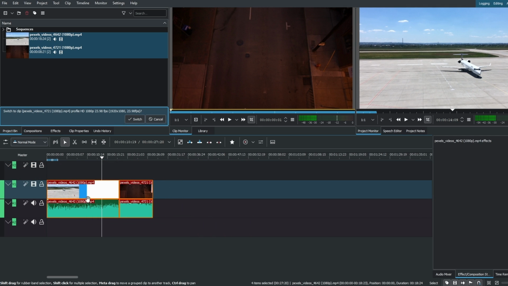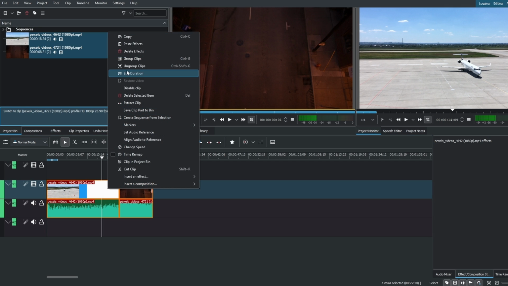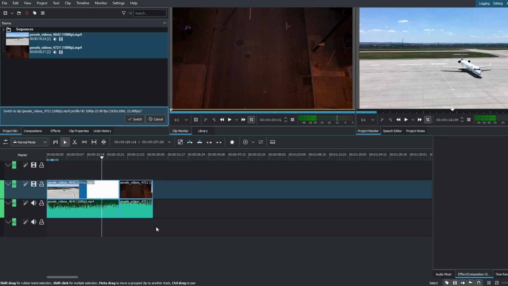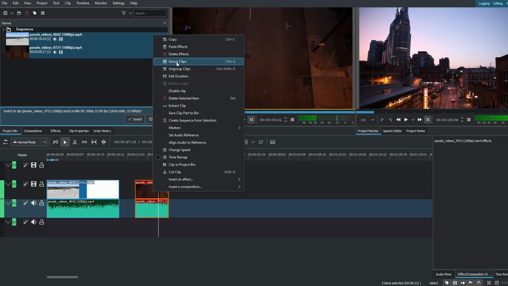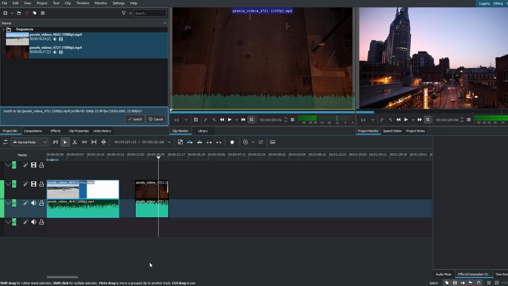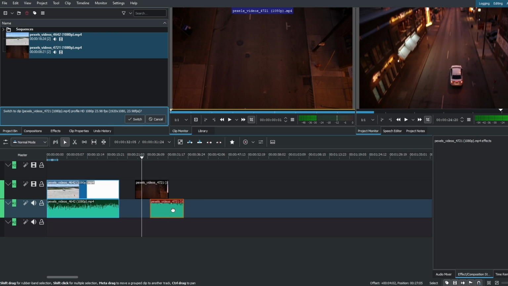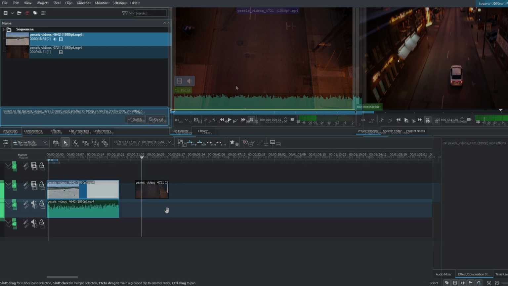To ungroup them, right click on it and choose Ungroup Clips. To ungroup audio from video, right click on it and select Ungroup Clips. Now you can remove, for example, audio.